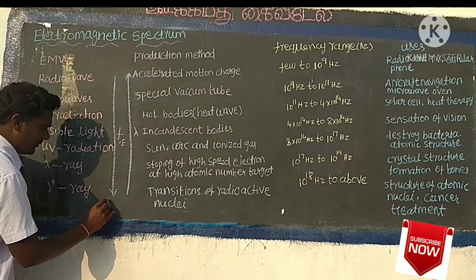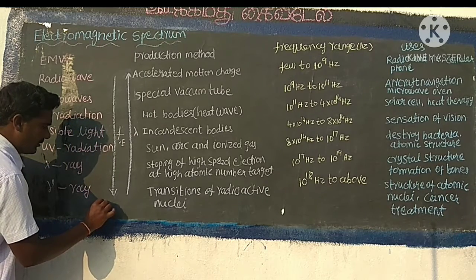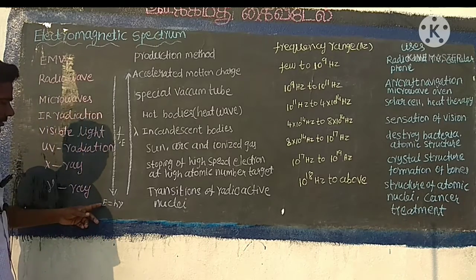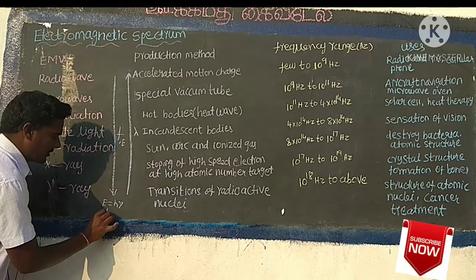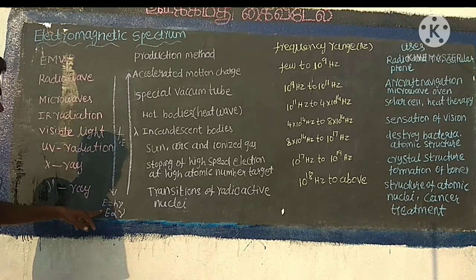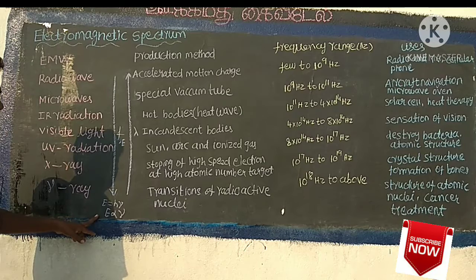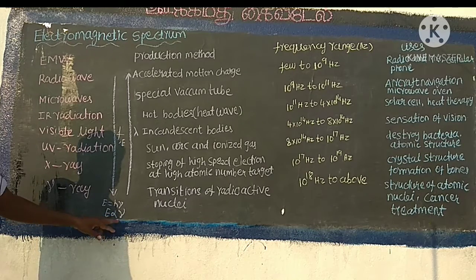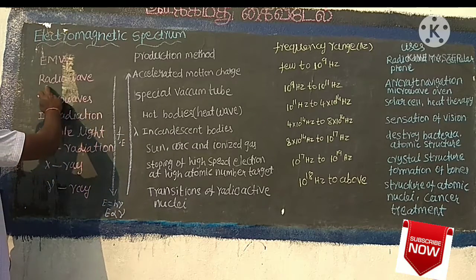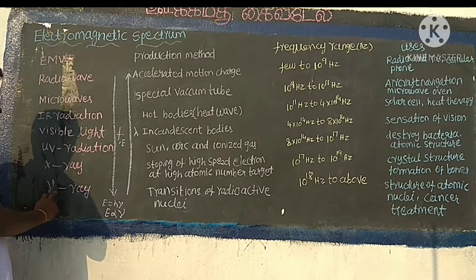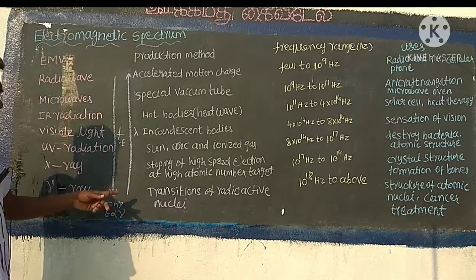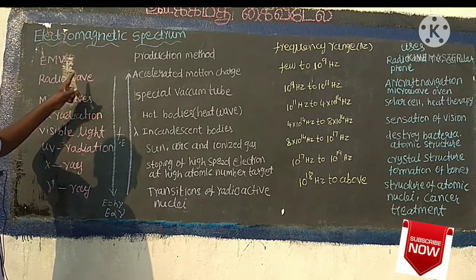You know the relation E equal to h nu. So the energy is directly proportional to frequency. So the frequency increases from radio wave to gamma ray, and the wavelength increases from gamma ray to radio wave.